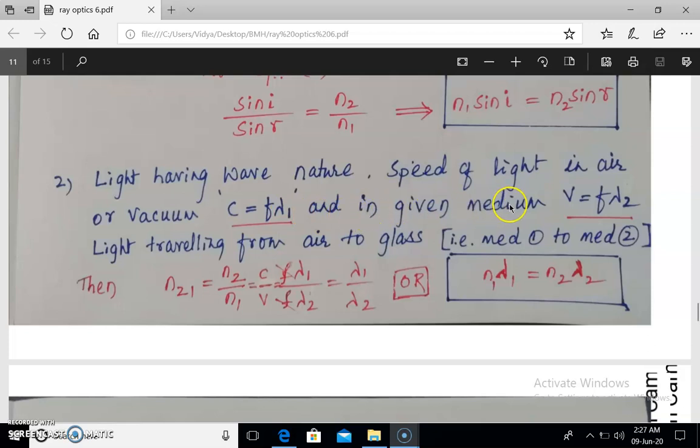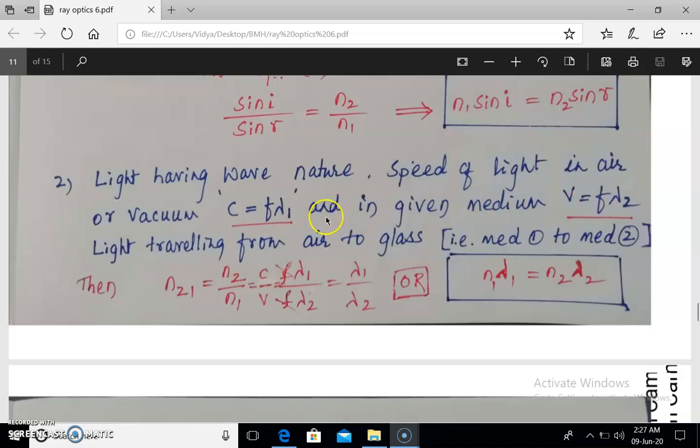In a given medium such as water, glass, diamond, edible oils and so on, the speed of light v equals f lambda 2, where f is the frequency and lambda 2 is the wavelength. So as light travels from air to a given medium, the speed of light decreases. In other words, c is greater than v, and lambda 1 is greater than lambda 2.